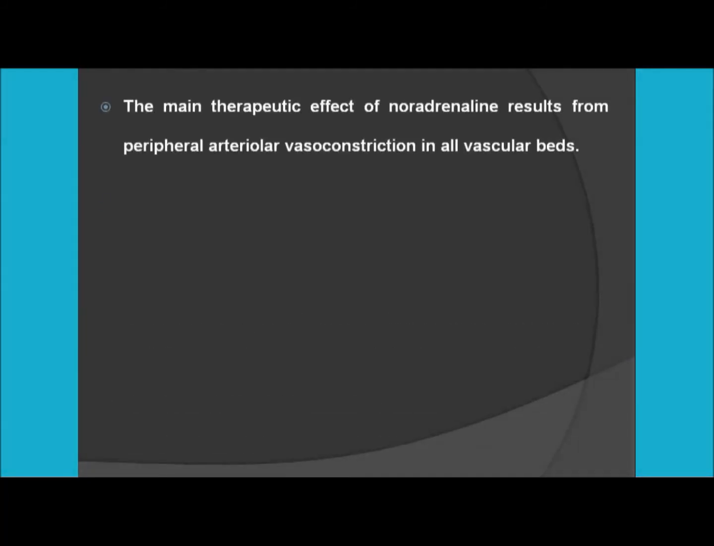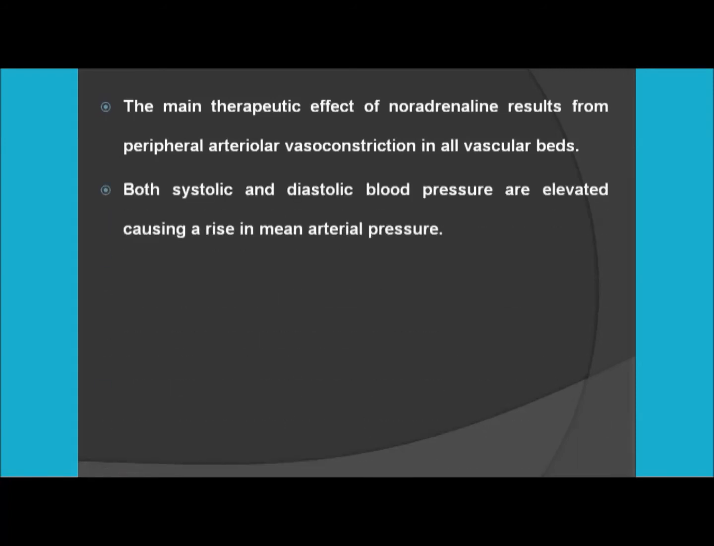The next function is the main therapeutic effect of the noradrenaline. It results from the peripheral arteriolar vasoconstriction in the vascular bed. So this is the main function of the noradrenaline. It causes the peripheral, means something which is in the periphery, in the body, suppose in your limb, right? Arteriolar vasoconstriction in the vascular bed, right? So both systolic and diastolic pressures are elevated. Once the vasoconstriction is induced by the noradrenaline, the blood pressure will increase in the artery, right?